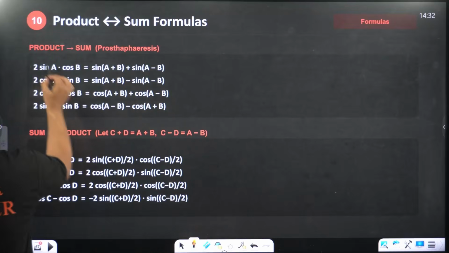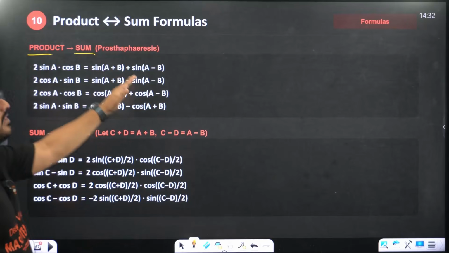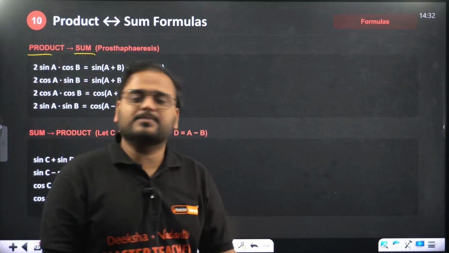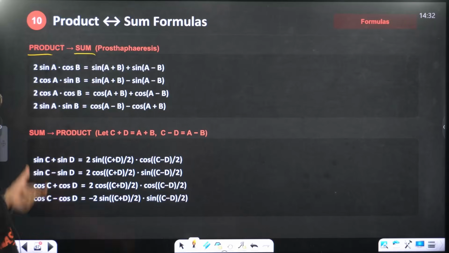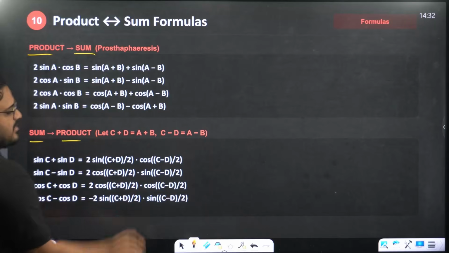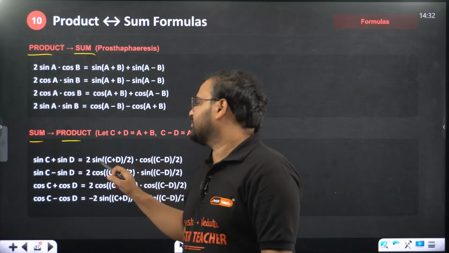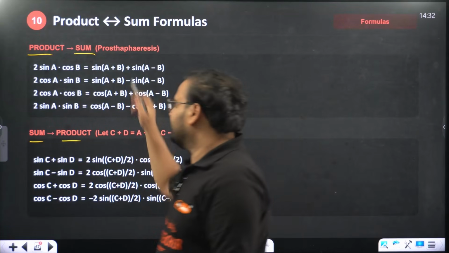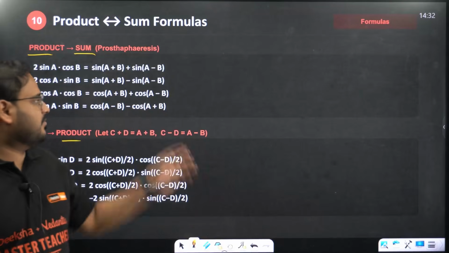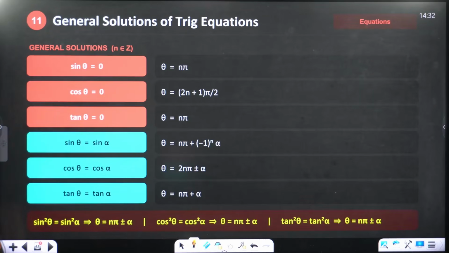This is the case of product to sum. Here we have a product of ratios, we convert it into a sum: 2 sin a cos b equals sin of (a plus b) plus sin of (a minus b). The reverse is sum to product. This will be divided by 2 everywhere. Sin c plus sin d is 2 sin of (c plus d) by 2 into cos of (c minus d) by 2. Again, we can derive both from each other, but that is not required.